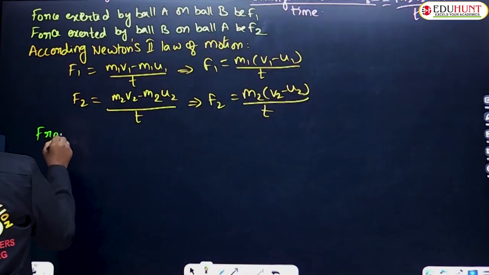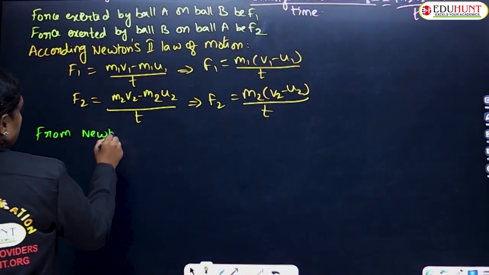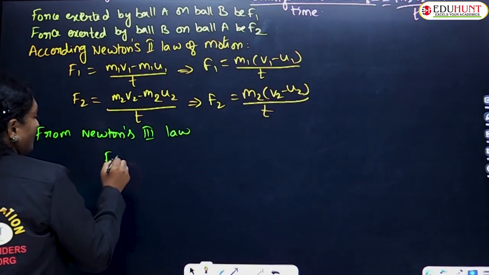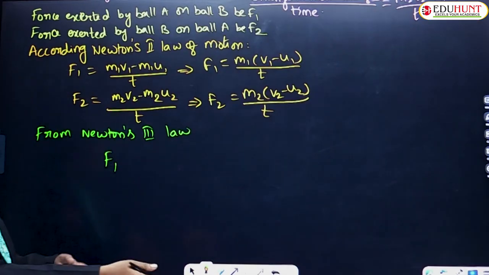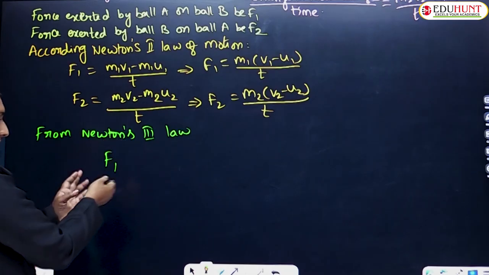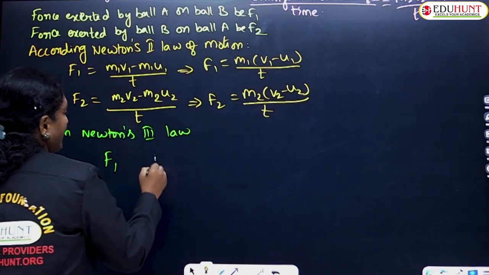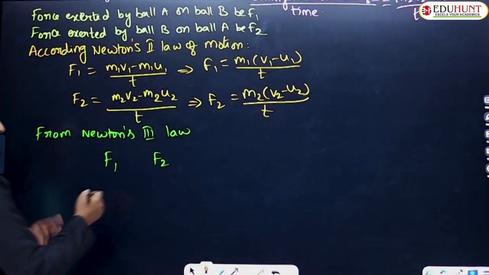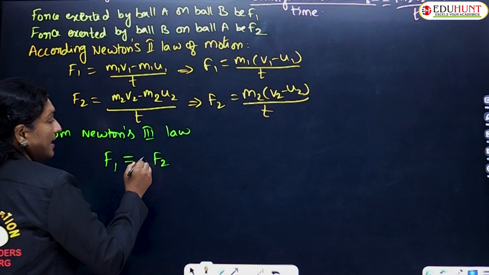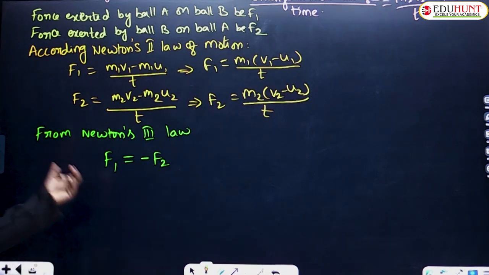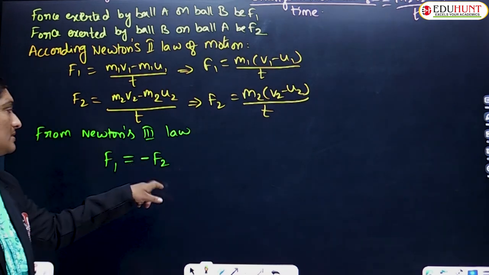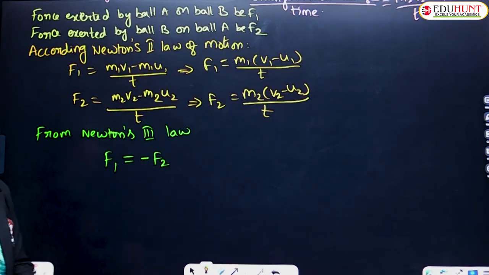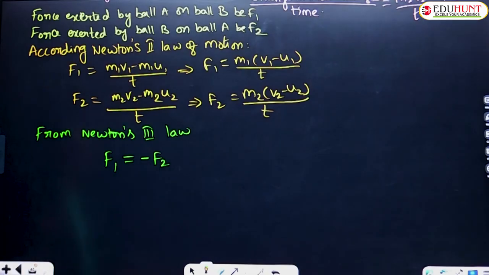So from Newton's third law, if F1 is the force applied by ball A on ball B, and F2 is the force applied by ball B on ball A, then these two forces must be equal and opposite in direction. For every action there must be an equal and opposite reaction. This is the action part, this is the reaction part. They must be equal but in opposite directions. This is all according to Newton's third law.